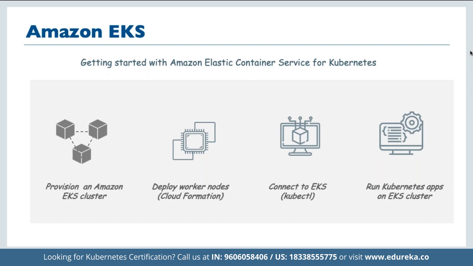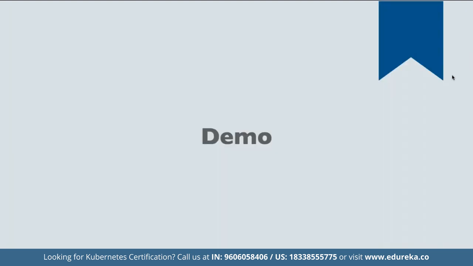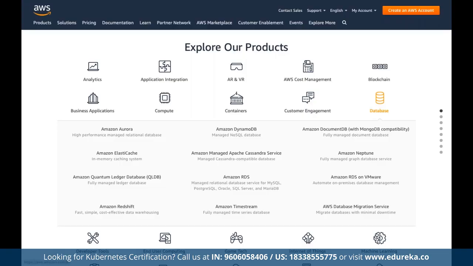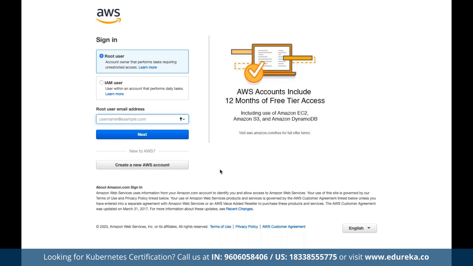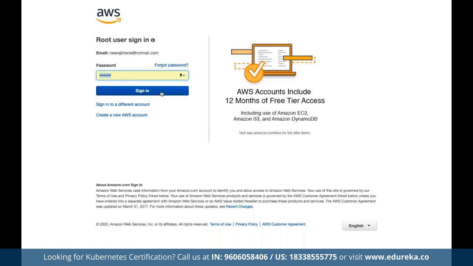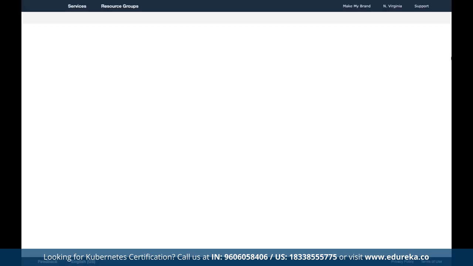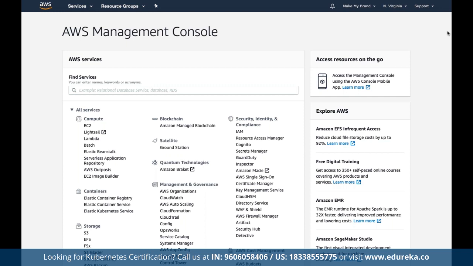Now let's see how exactly to go about this and how to actually start deploying it. Let's go back to our console, where we can create the entire cluster. For the implementation of EKS, let's log into the console. Here we can define the root username. For this, we need access to the entire AWS account. Here we can log into our console.